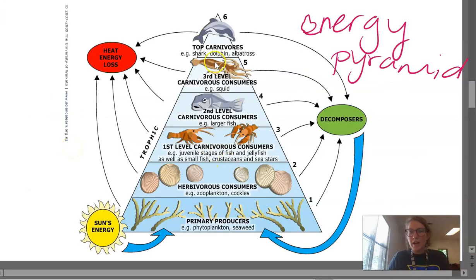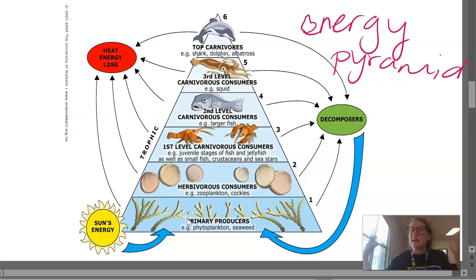So if we were to look at this energy pyramid and do the 10% rule, let's use some numbers. The primary producers down here take up the sun's energy, and you can actually apply the 10% rule to them. Every time they go through photosynthesis, whether it's grass, seaweed, phytoplankton, or algae, they can only capture 10% of the sun's energy within their cells.